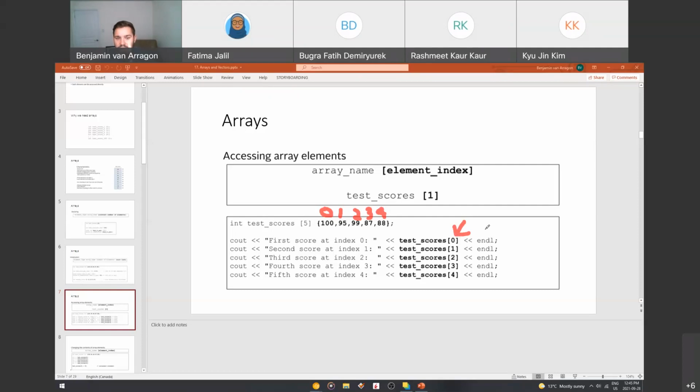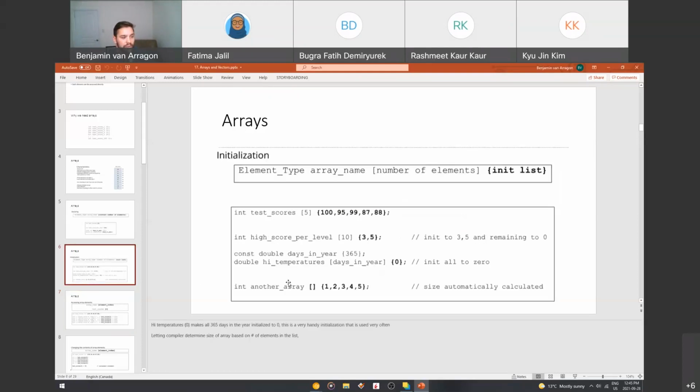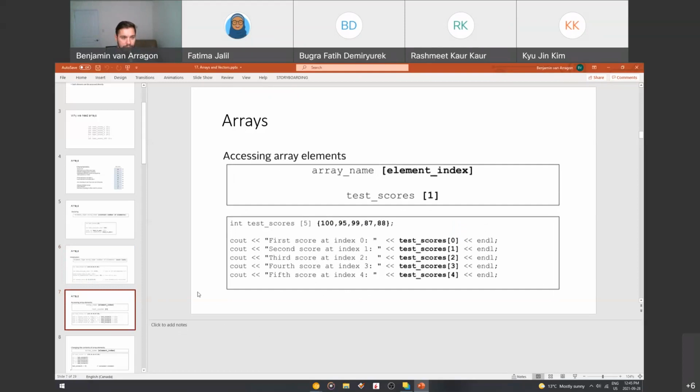Is this all very similar to Java for you guys? Some of this stuff might be a little bit different, like initializing them. Do you guys use the same syntax, or is it a little bit different? Just curious. Nearly the same so far, except for the initialization. Okay, cool.